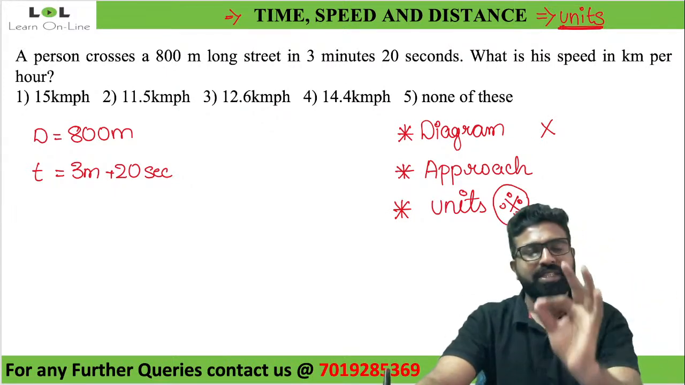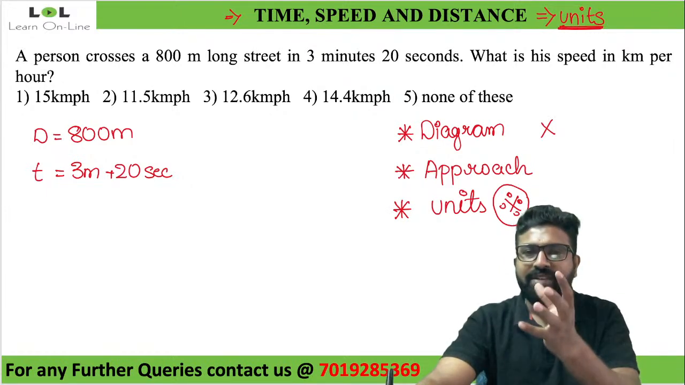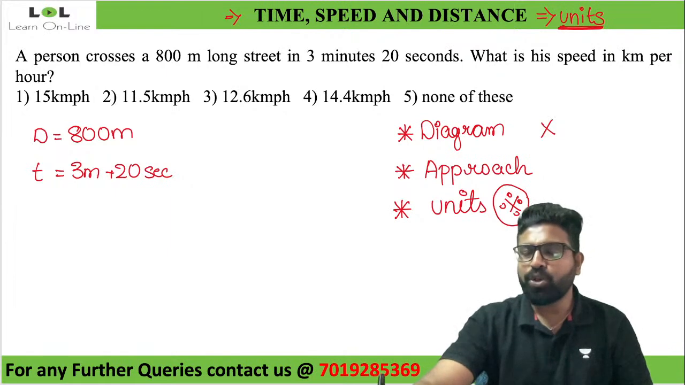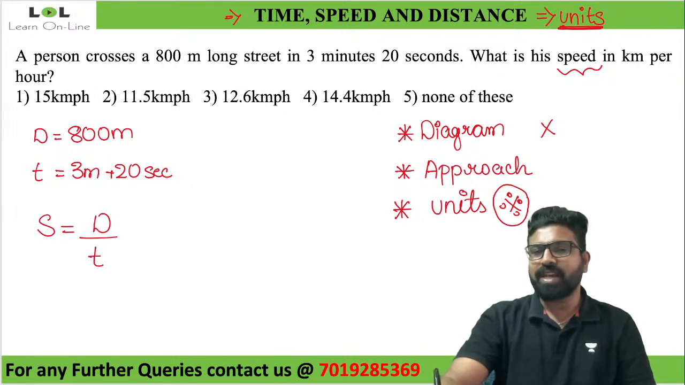In every question in time, speed and distance, always start the question with whatever is asked. What are they asking you to find out? They're asking me to find out the speed. So always start your question with the speed. Speed is equal to distance traveled by time taken. So what is the distance traveled? Distance traveled here is 800 meters. What is the time taken? Time taken is given in terms of minutes and seconds.